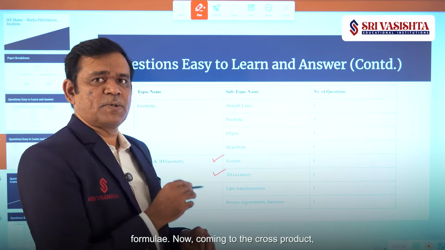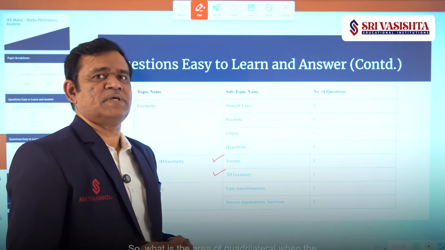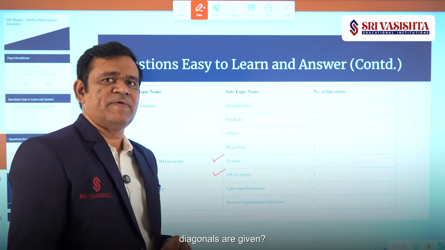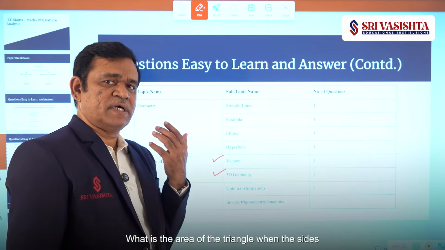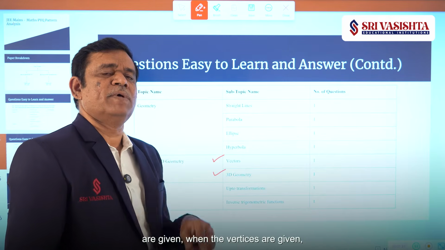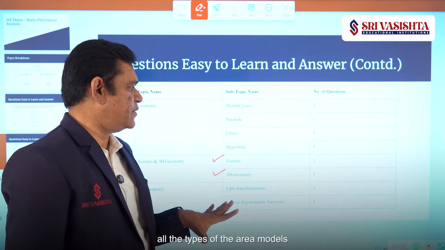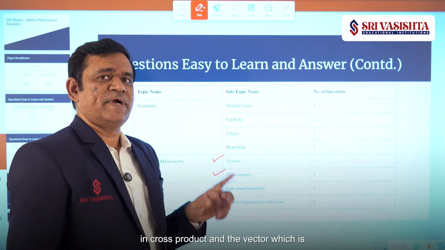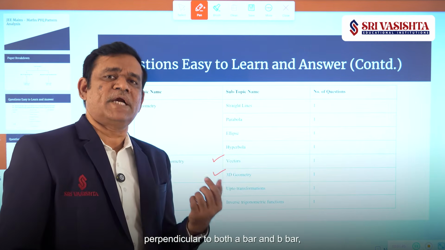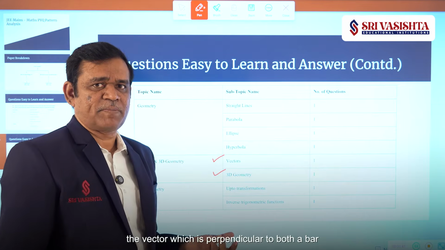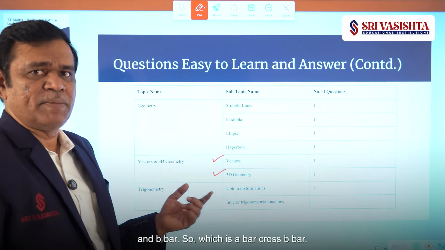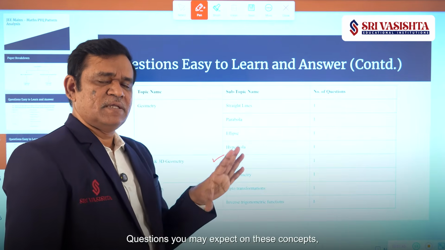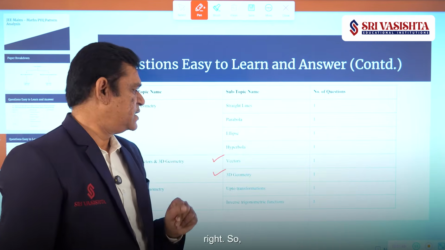Now coming to the cross product, the areas concept. So what is the area of a quadrilateral when the diagonals are given? What is the area of the triangle when the sides are given, when the vertices are given, all the types of the area models in cross product. And the vector which is perpendicular to both A bar and B bar, which is A bar cross B bar. Questions you may expect on these concepts, right?